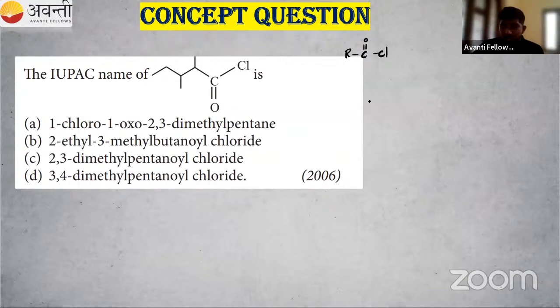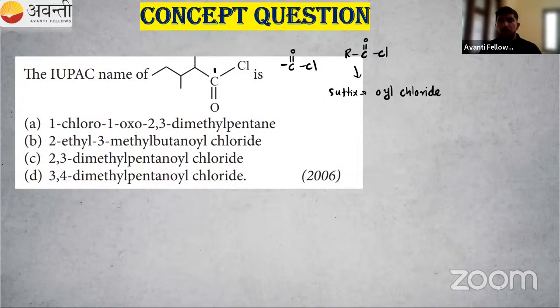Okay. So if this is coming as a suffix, we have to use the word oil chloride. So we have oil chloride. So what is the name of this one? In the last case, carboxylic acid, we included the carbon atom of the carboxylic acid. Similarly, for oil chloride, we have to include the carbon atom of this COCl. So this is C double bond O Cl. Okay. So can you name this one? What is the name of this one?